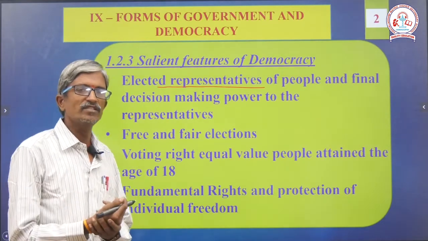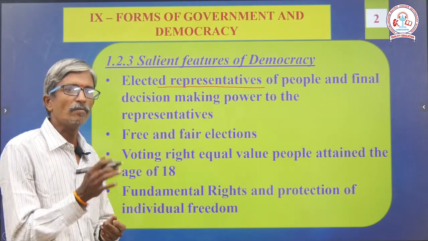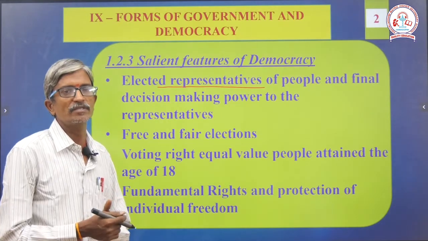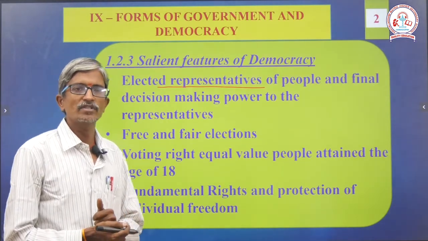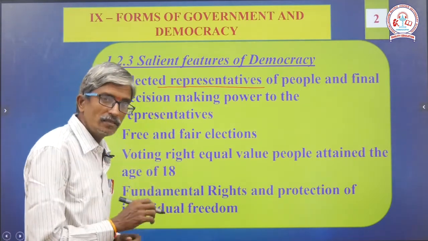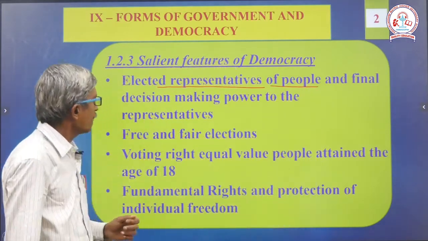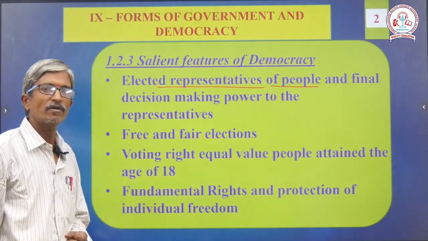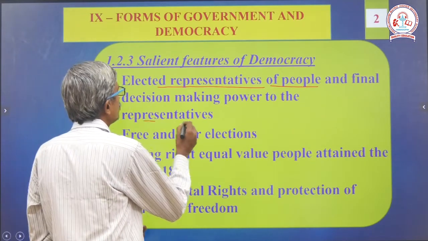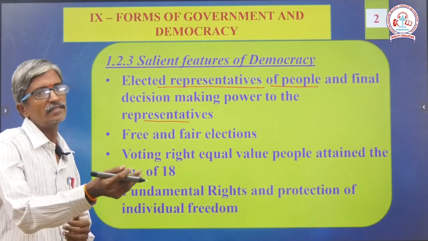So he will become in state level he is called MLA and in national level called MP. Among them, the leader of the majority party will hold the posting of chief minister, and prime minister in central level. Here the elected representatives of people hold the final decision making power. They are the people responsible for taking the decisions.